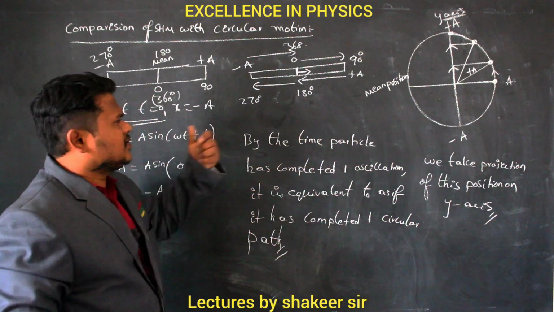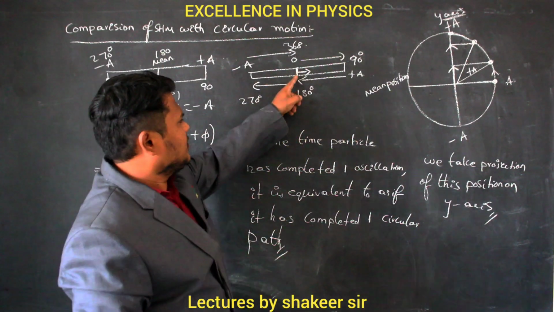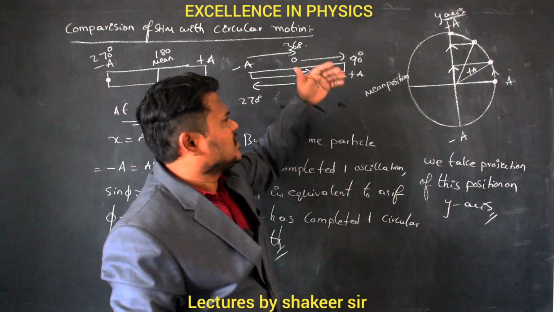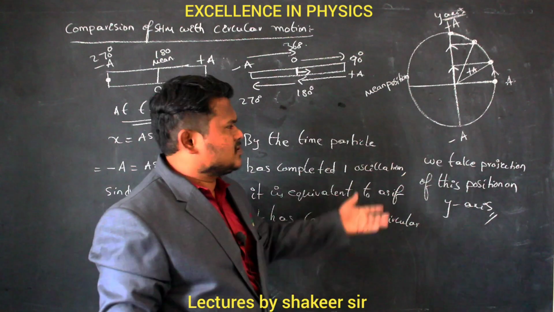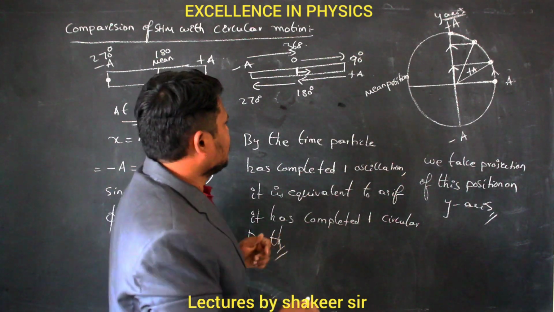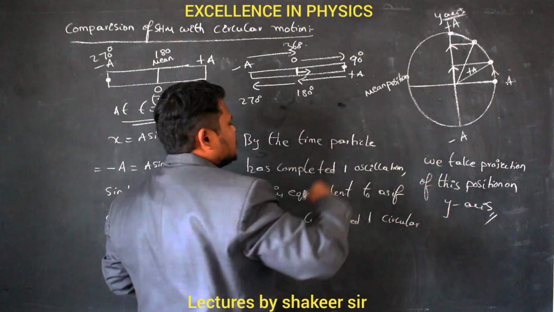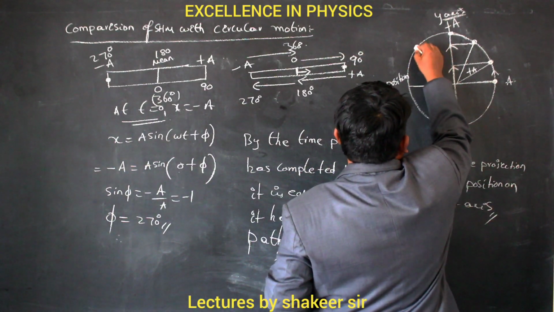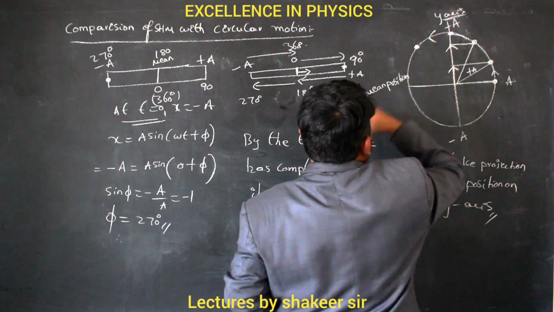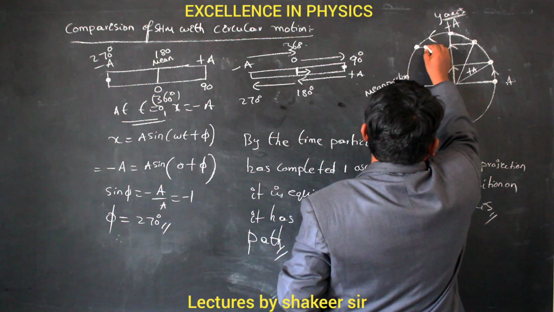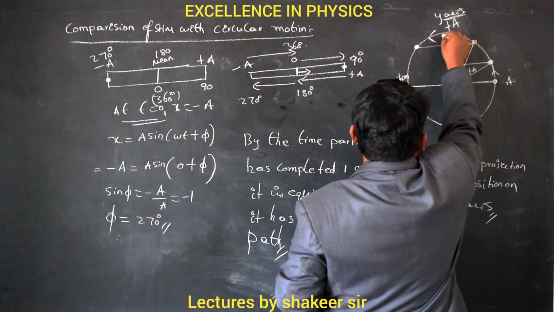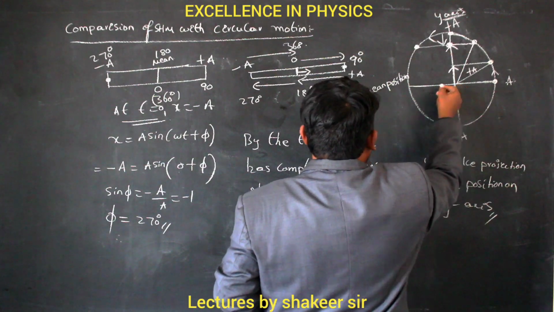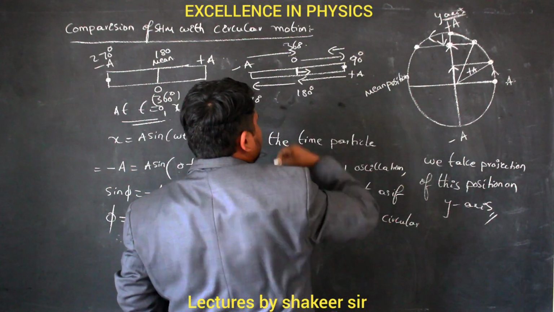That's what we have studied previously also, no? So from the mean position, when the particle travels and reaches the maximum extreme position, it is as if it has covered 90 degrees. So this is why it's satisfied here also. Clear? Now the particle is present here at the maximum extreme position. Now when the particle starts travelling again and reaches this position, its projection on the y-axis is this much. It means that now it is coming down, returning to the mean position. So again it is returning back towards the mean position.